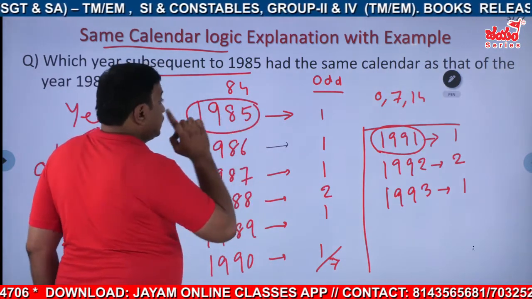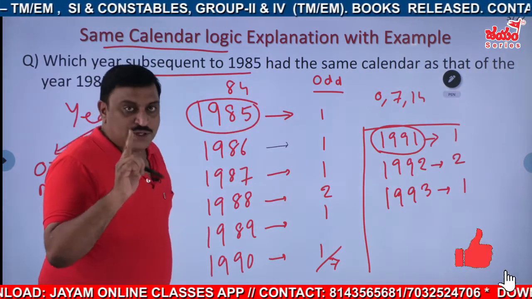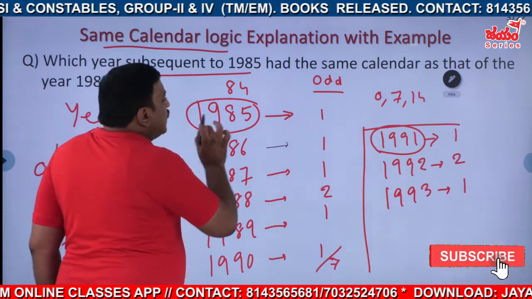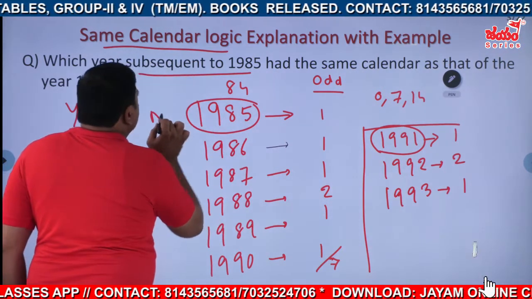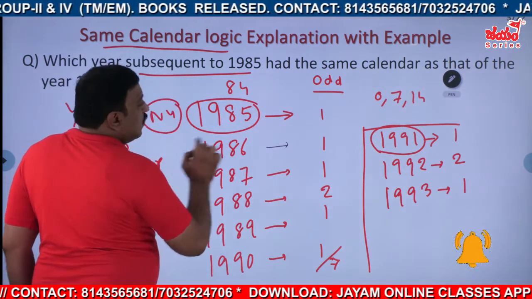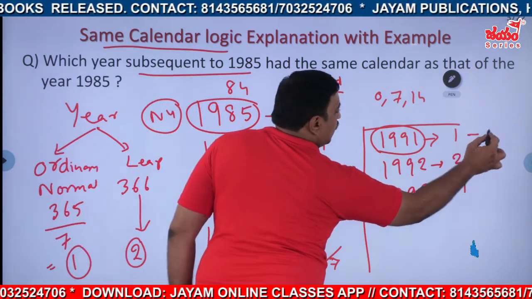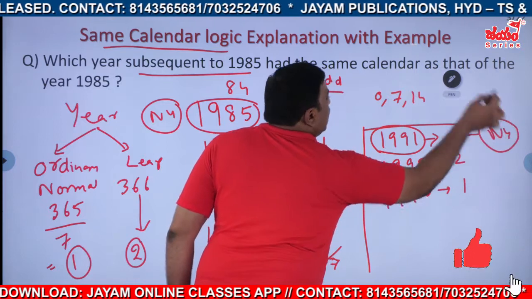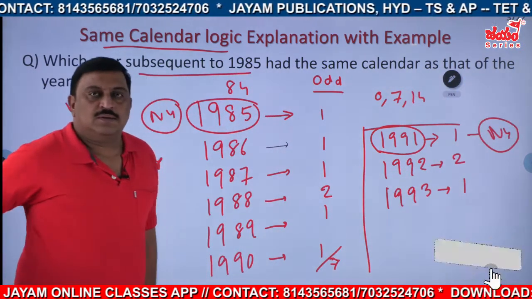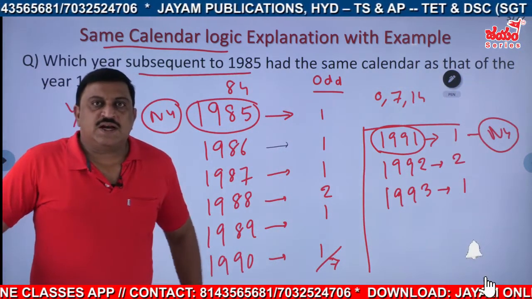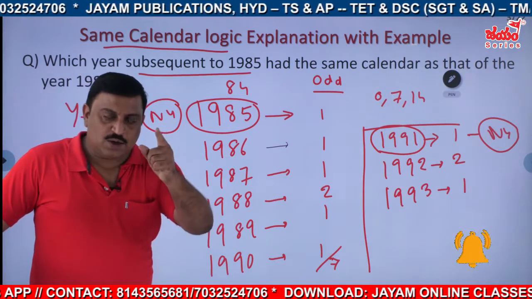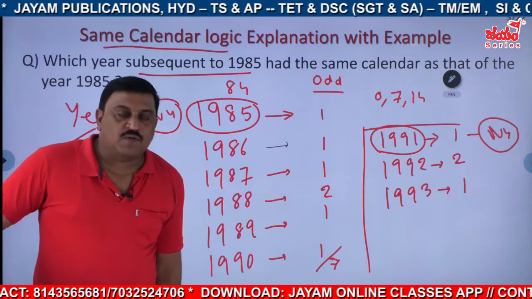These are the years. Now you check whether both are leap years or normal years. This is a normal year. This is a normal year. What about 1991? It is also a normal year, 1 odd. Okay, so this must be very crucial. If the question comes in a different way, you should be able to crack these types of questions.